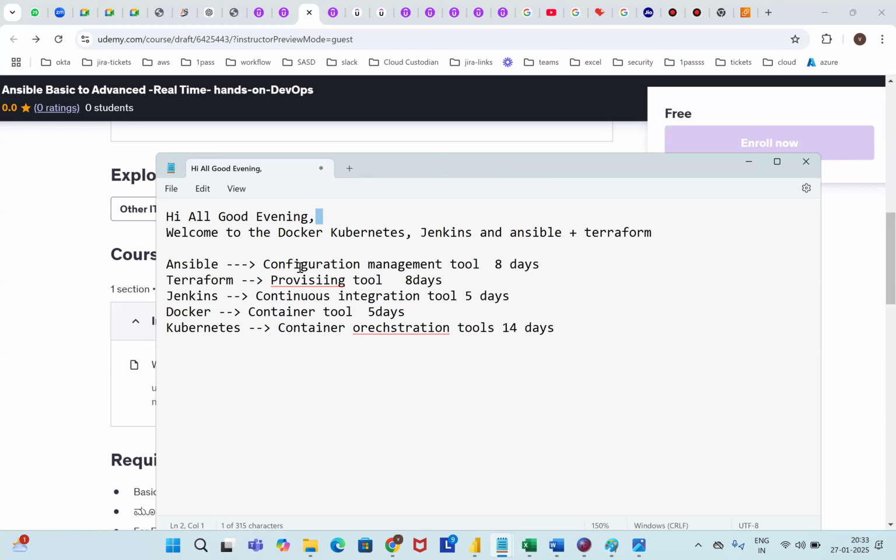Terraform depends on the state file, so it is a stateful tool. Terraform is nowadays very strong in DevOps. The tools I have mentioned here, Ansible, Terraform, Jenkins, Docker, are the topmost five tools in the market, very important. Apart from that, nothing. DevOps is basically Ansible, Docker, Kubernetes. Are we clear? Any confusions?